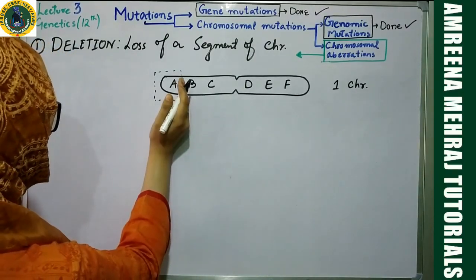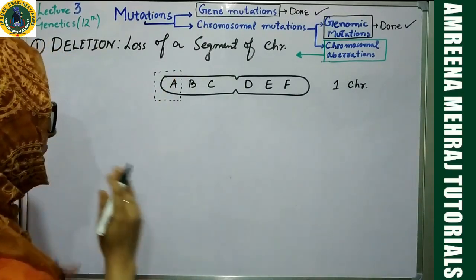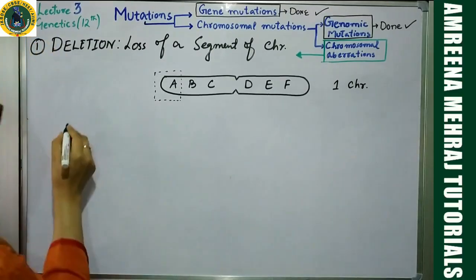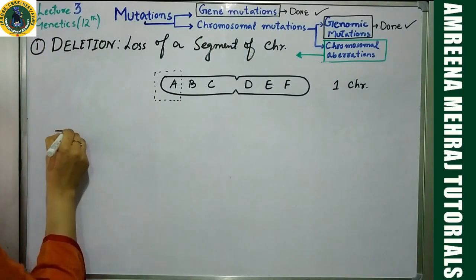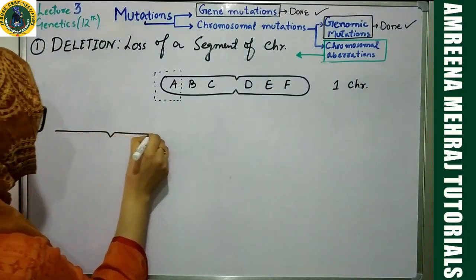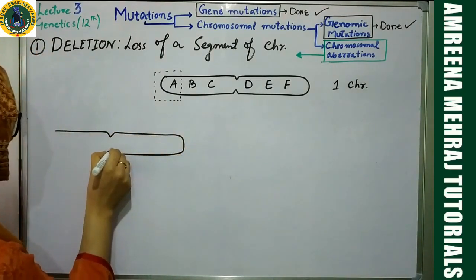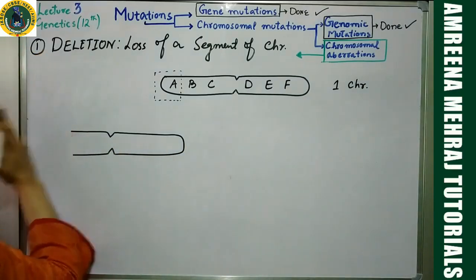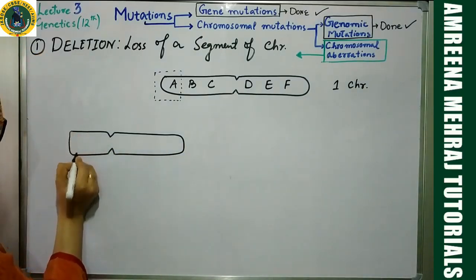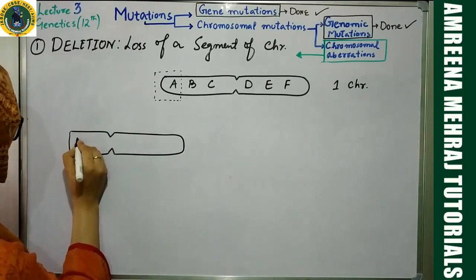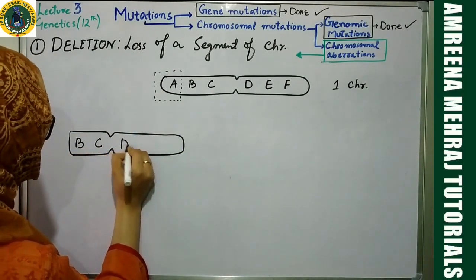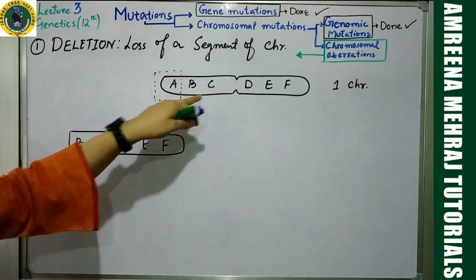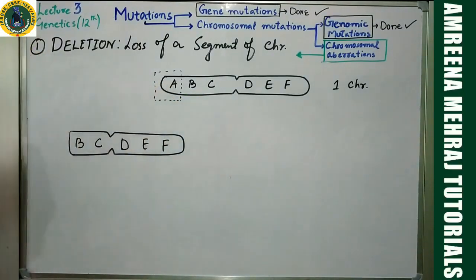Once this particular segment is broken down, what will be the resultant chromosome? How will the resultant chromosome look? It will be something like this. Pay attention. I'll try to make it shorter so that you get the idea. Because A is lost, you have B, C, D, E, and F. What has happened in this case is deletion of a segment of the chromosome.